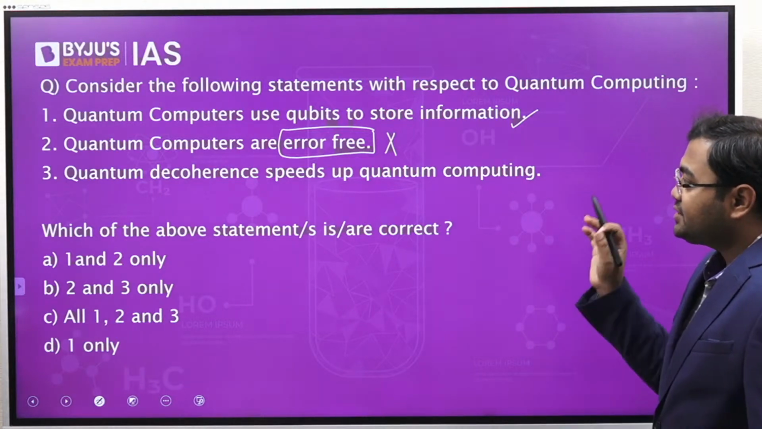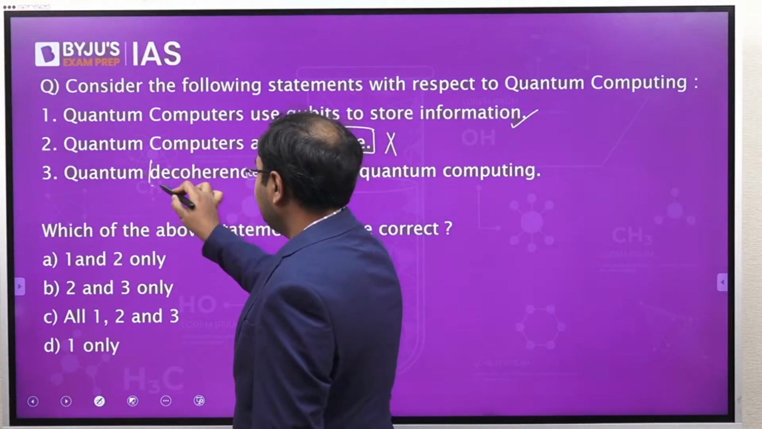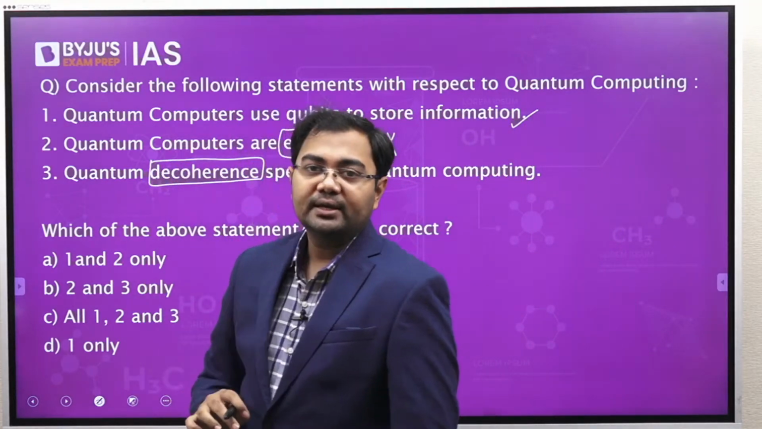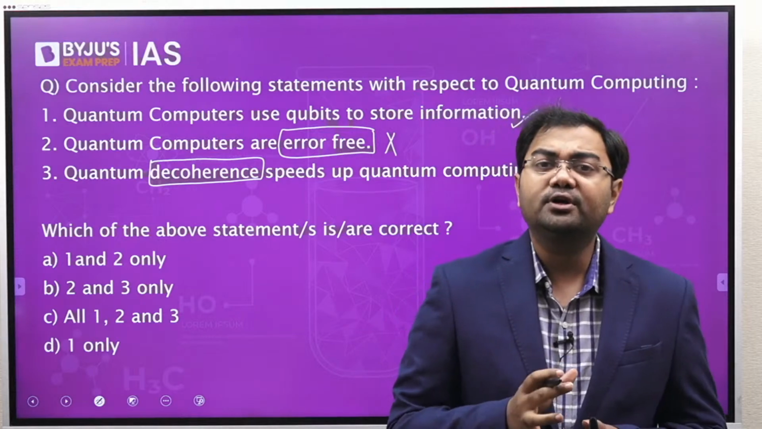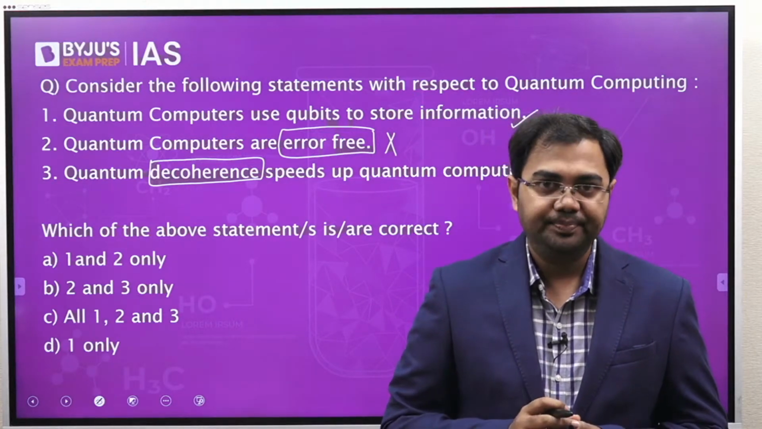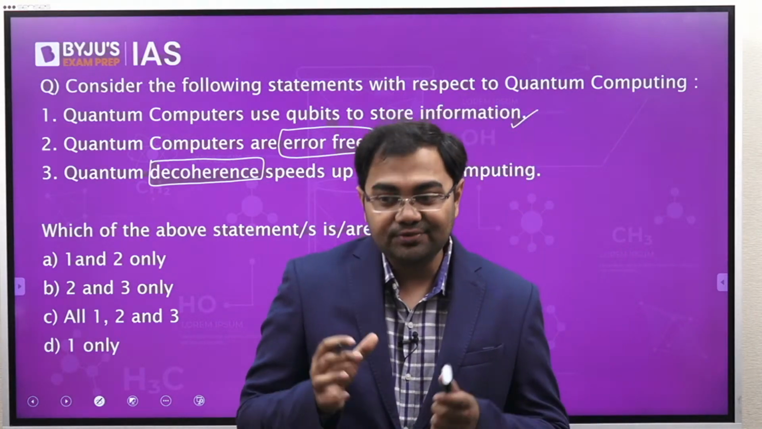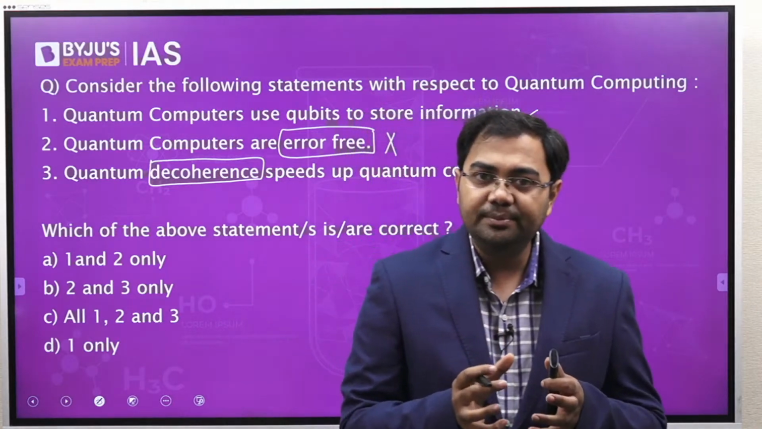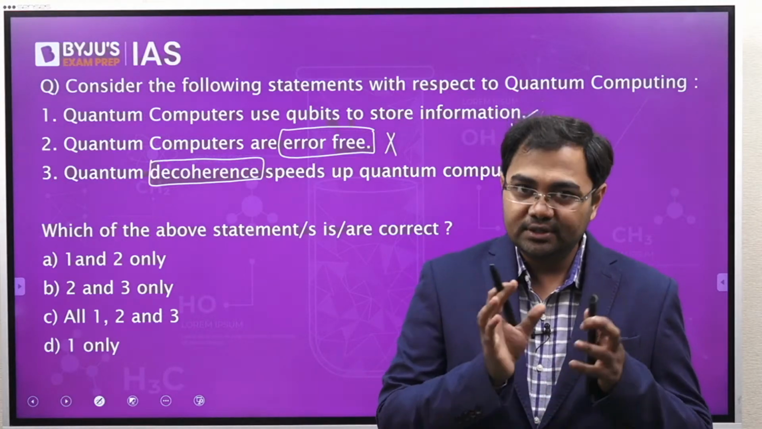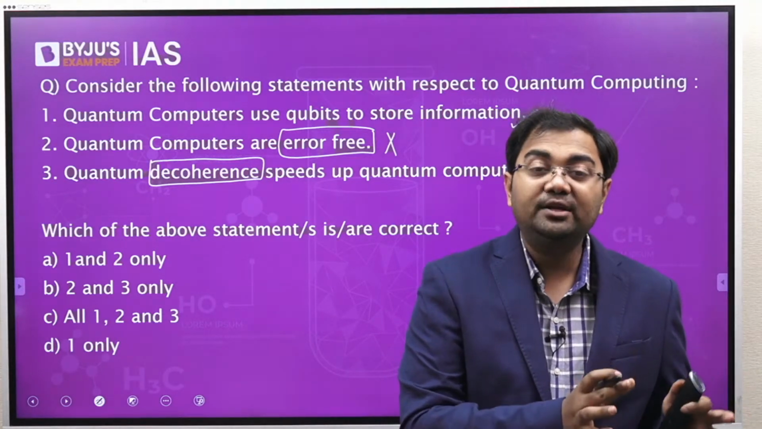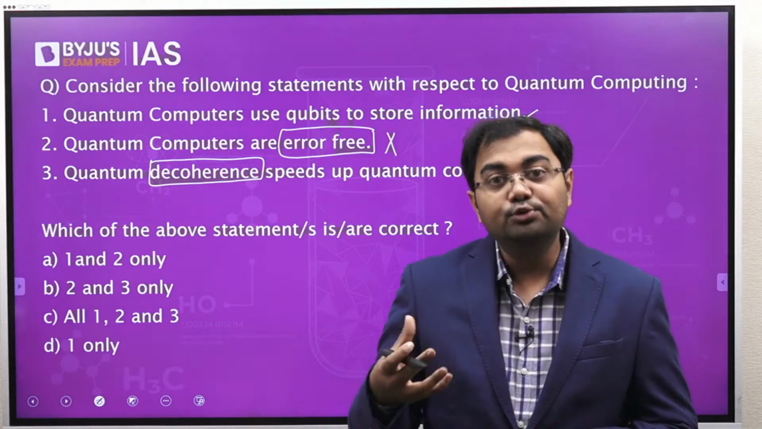Third statement says: quantum decoherence speeds up quantum computing. Now, what do we mean by quantum decoherence? Just understand this: when we are using these quantum bits or qubits, they sometimes may lose their properties, and they are very, very sensitive. They have to be stored very well, in conditions which are very suitable for them. The slightest derailing from these conditions might mean that quantum bits lose their properties, and they might lose them very soon.